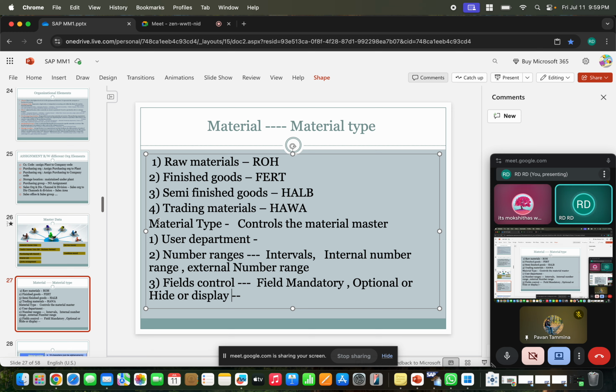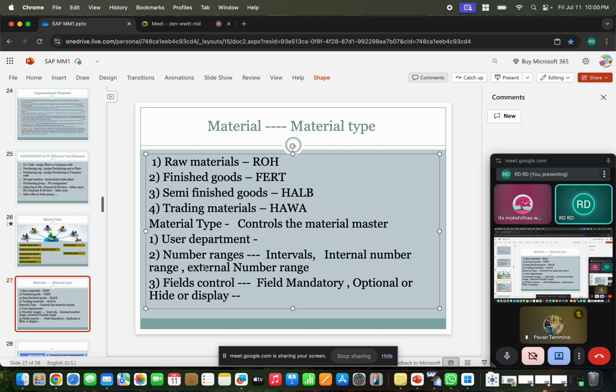So here also, if you want to create a material as a material type, finished goods or semi-finished goods or raw material, any of that, it depends on the material type. You have to fill in the information, whether the gross weight is mandatory or optional, net weight is mandatory or optional, material group is optional or mandatory.